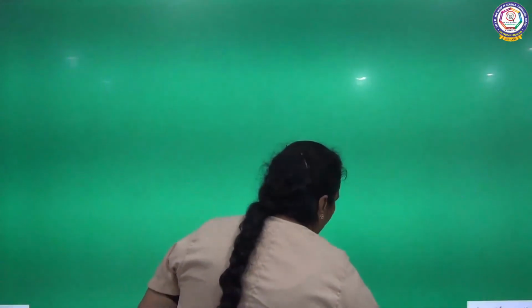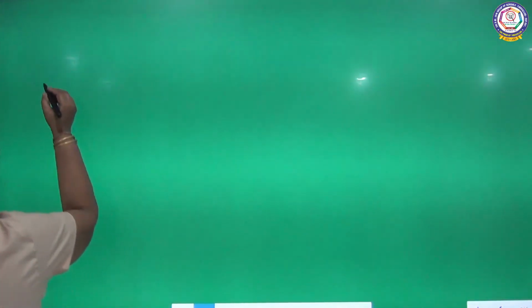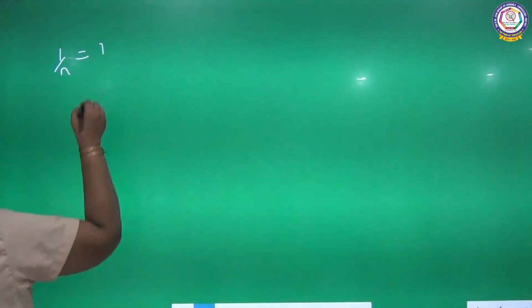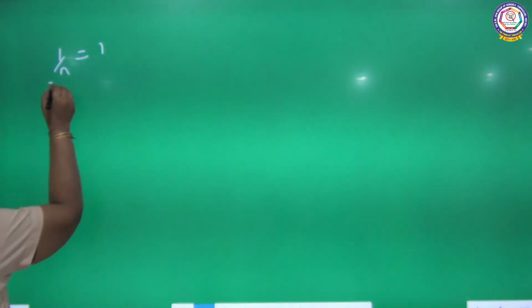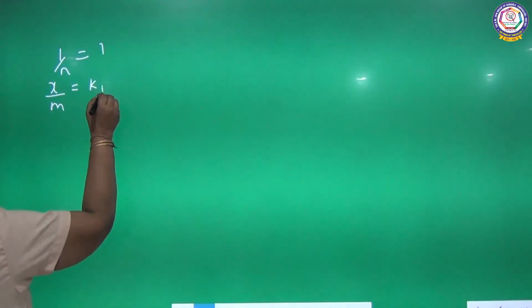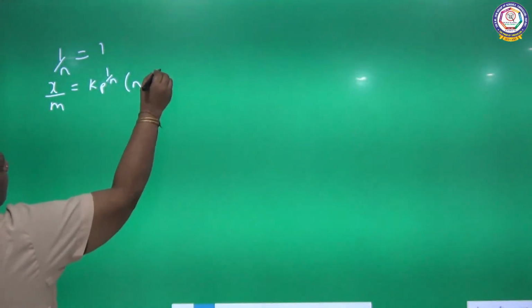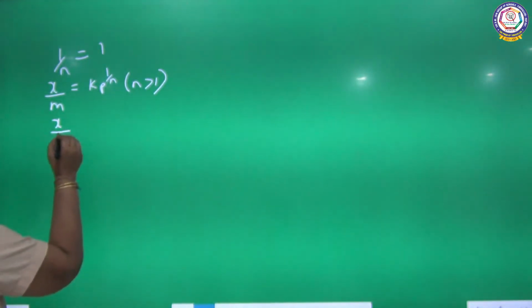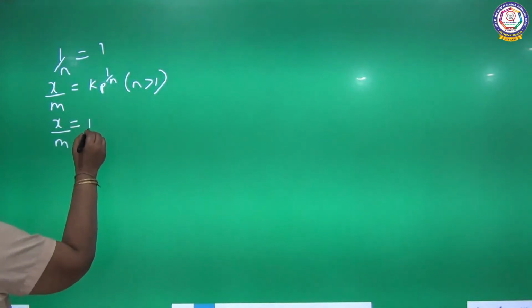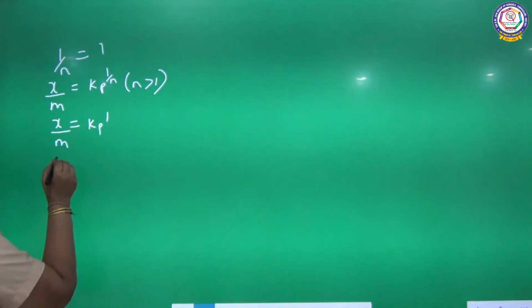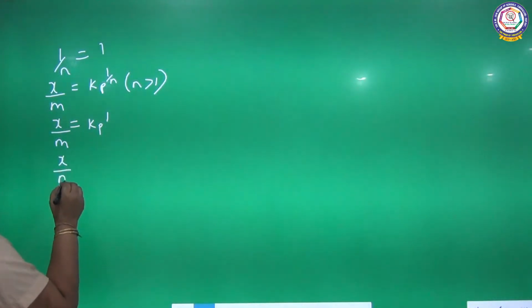And when you substitute 1 by n is equal to 1 in the above equation, what will happen? x by m is equal to k into p power 1 by n, where n is greater than 1. So you write x by m as it is, p power 1, for 1 by n you substitute 1. So what will you get? x by m is equal to kp.